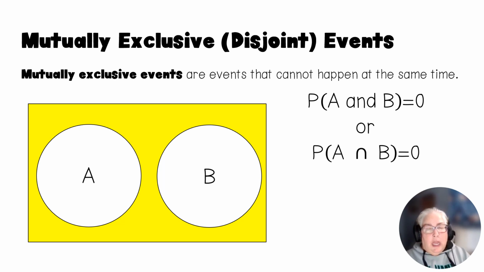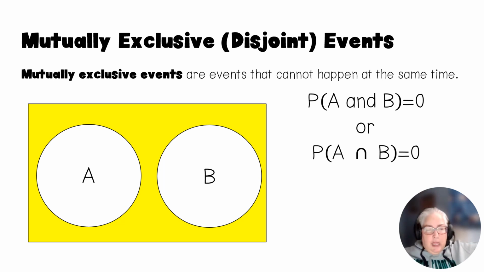Okay. And I want you to kind of think about it this way. Can you be in South Carolina and California at the exact same moment? No. Okay. Now, there is a way that I could be in North Carolina and South Carolina at the same moment, but we're not talking about that. I want to talk about South Carolina and California. Cannot happen. And that's kind of like the two circles.